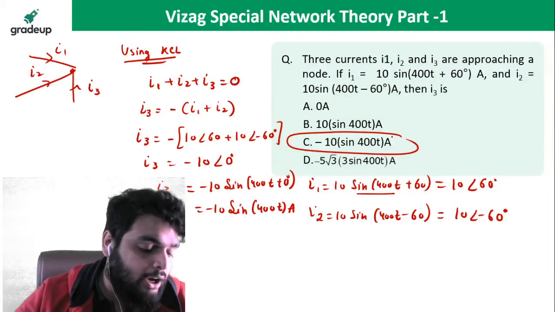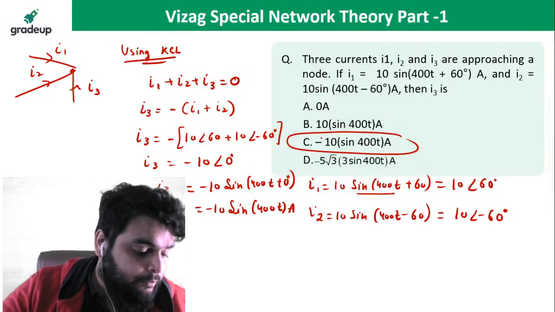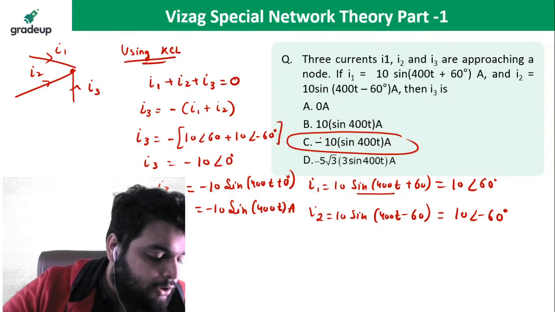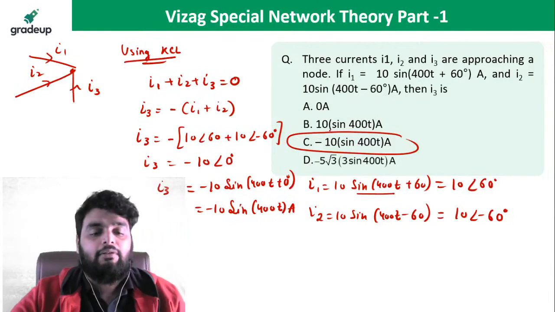So which option is correct? Option C is the right answer. Correct. Ritesh, no beta, your answer is wrong. Just check your calculation. Your concept is correct. Rohan has given the right answer.